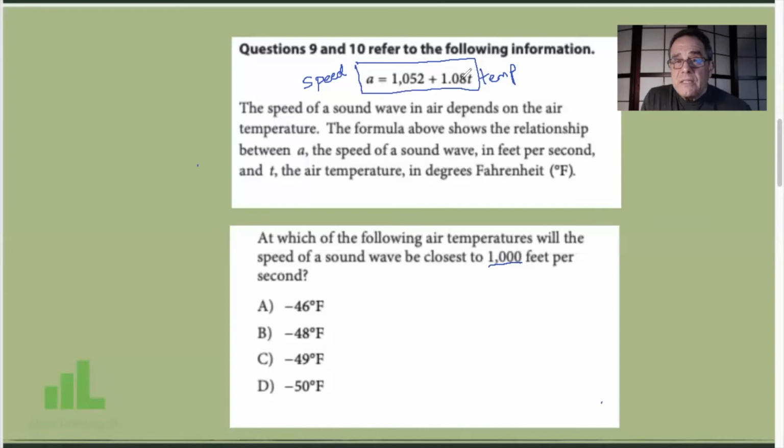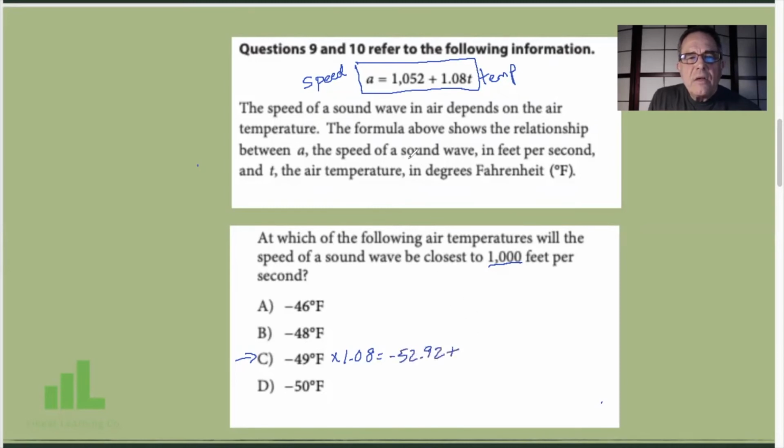Makes perfect sense. Now we go here and we're saying, which one of these is going to be closest to 1,000 when I put these numbers in for T? Well, they're telling us: plug in the answer choices. See which ones work. So let's start with C. Negative 49 degrees times 1.08 is going to be equal to negative 52.92.